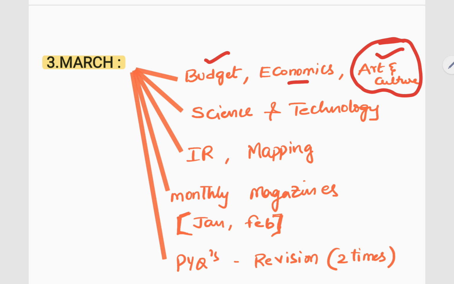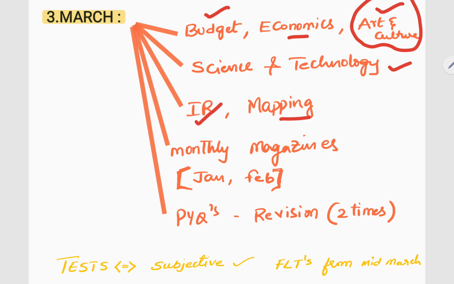And science and tech should be completed. IR should be completed, and mapping of both IR and environment should be completed. And monthly magazines of 2 months is enough in this particular month of March, and PYQs should be revised. We will see in detail how to do it in the weekly plan.